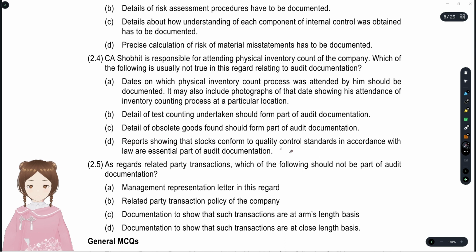But reports for the quality control standards as per law are not part of the auditor's scope. It's mostly like managing of accounts and management duty and responsibility, right? So option D is the most appropriate answer.